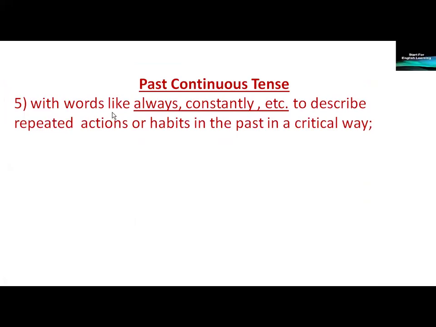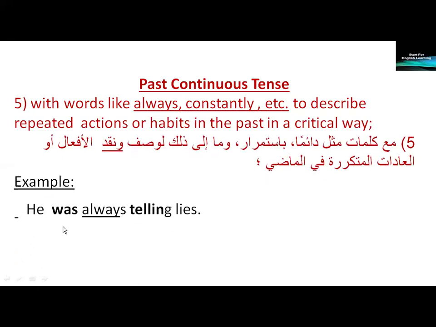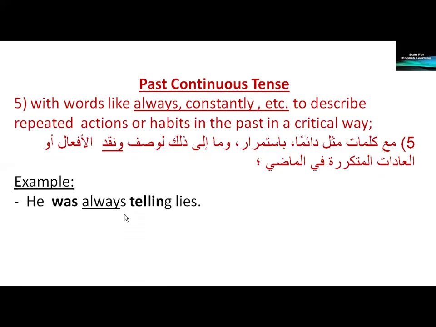Five, with words like always, constantly, to describe repeated actions or habits in the past in a critical way. Actions or habits which someone used to do and which we didn't like. Example: he was always telling lies. She was always complaining.